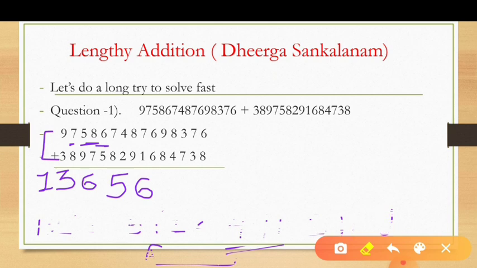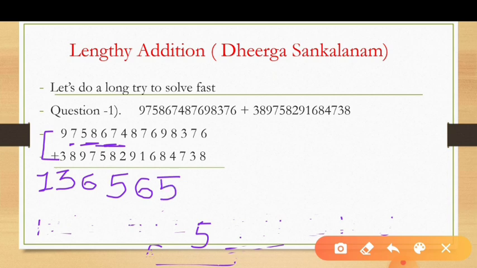Here you want to see the next number, okay? The next number is 7 and 8. What is the end number of 7 and 8? The end number of 7 and 8 is 5. Okay, 5. Now you want to see its next place, 4 and 2. 4 and 2 is a non-carrying number, so write as it is, 5 here.